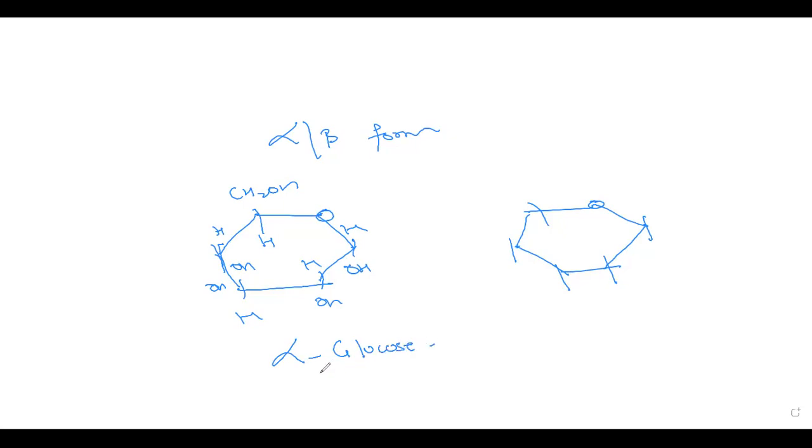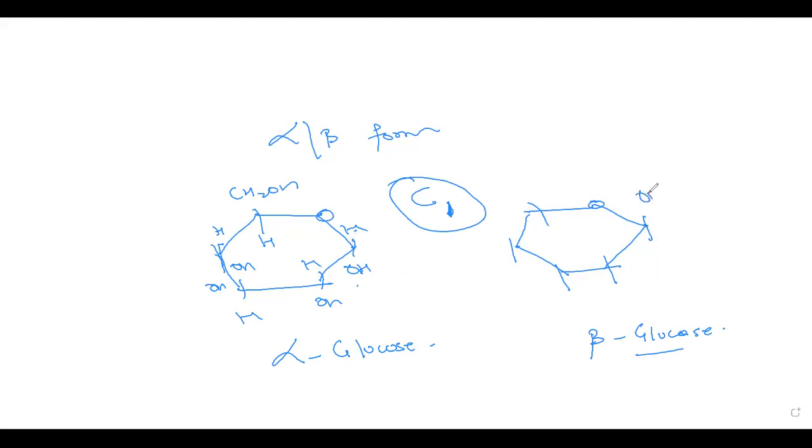Now, how do we differentiate an alpha form from a beta form? The whole structure would be as it is. The only difference lies in the position of carbon 1. Here, OH is downwards and H is upwards. So, this is the alpha carbon. But in beta glucose, or a beta sugar, this bond is reversed.